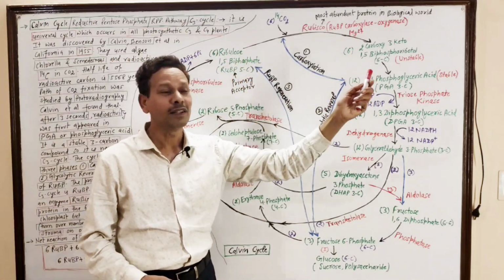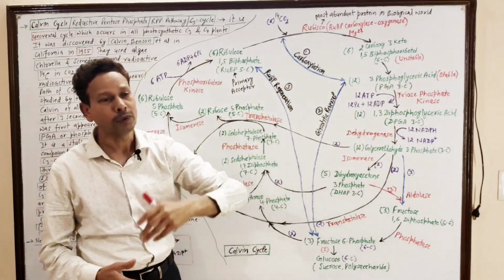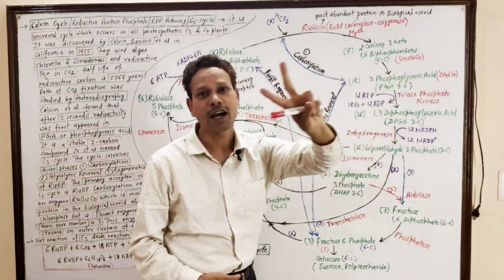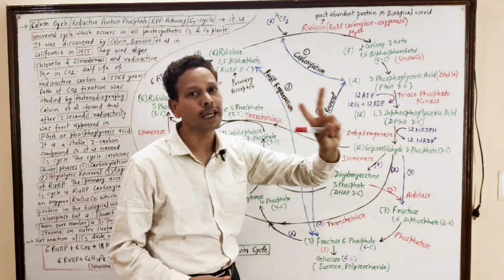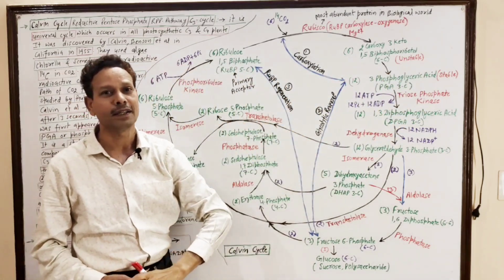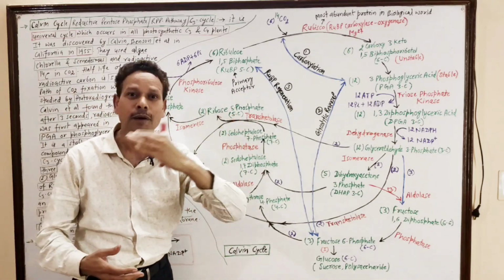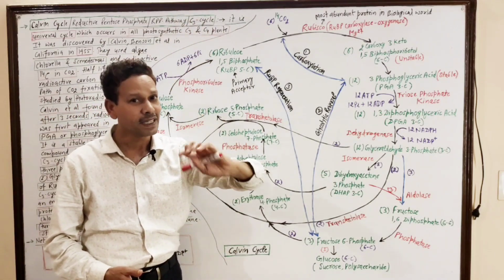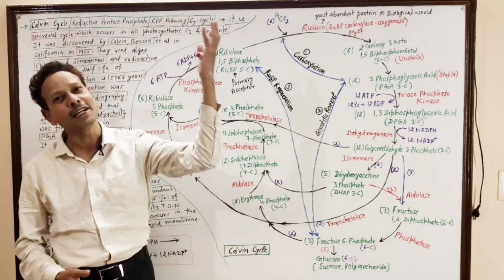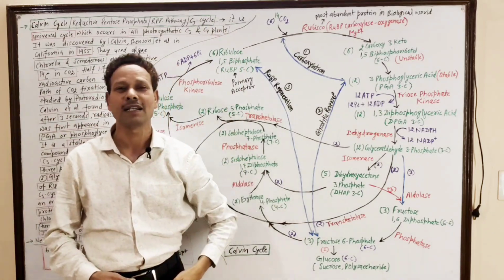In this cycle, the first stable compound is a 3-carbon compound, PGA, phosphoglyceric acid. As in this cycle the first stable compound is a 3-carbon compound, it is named the C3 cycle. This is a common topic for all NEET students, all competitive exam students and BSc students.